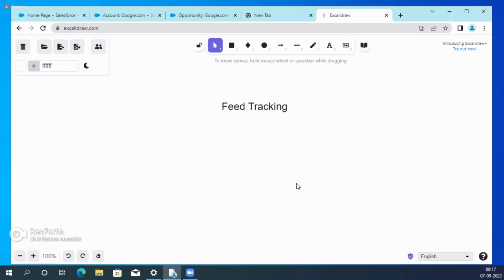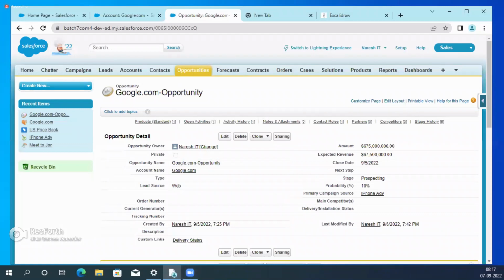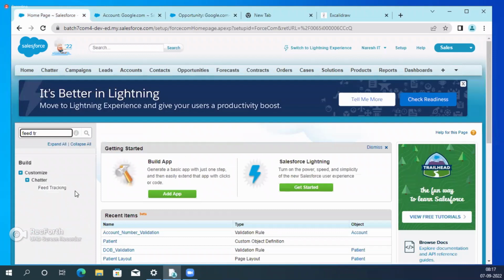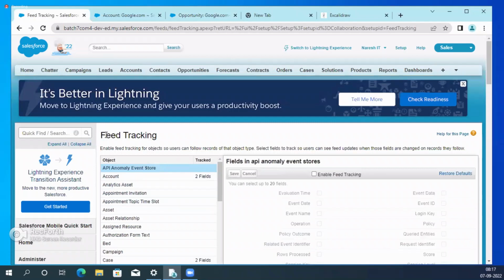Whenever we change an amount from 5 lakhs to 10 lakhs or 10 lakhs to 5 lakhs, when it is changed, what is the old value and what is the new value? All are tracked. I will show you the option. See guys, we need to enable feed tracking. Here there is no feed tracking enabled. Before enabling feed tracking, the UI is like this. Now I need to enable feed tracking for which object? Opportunity, right?